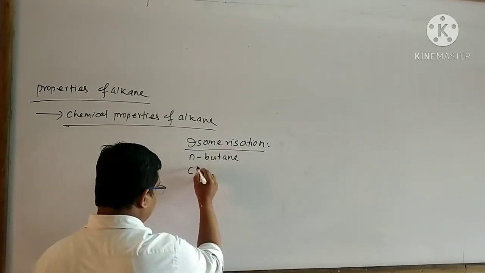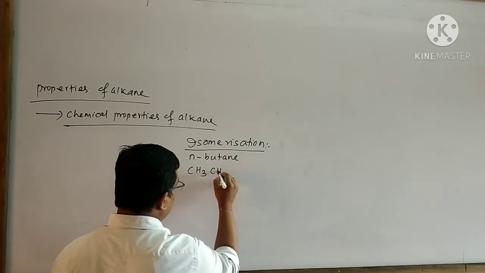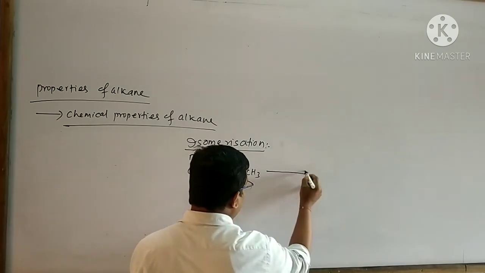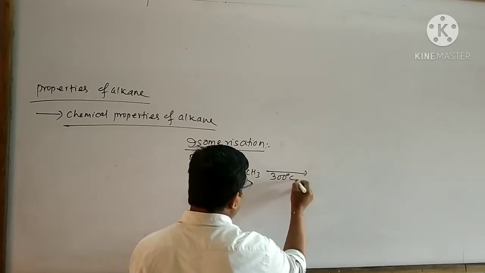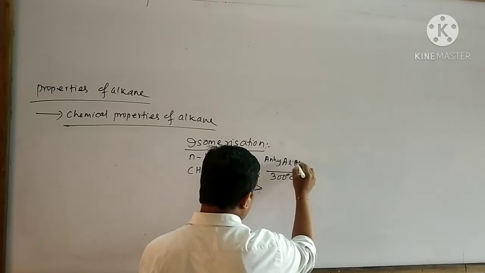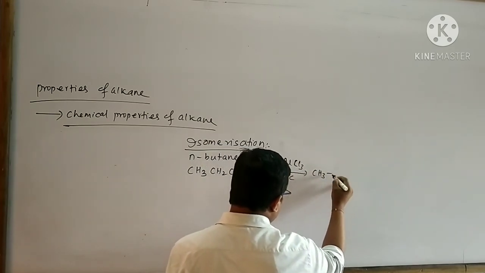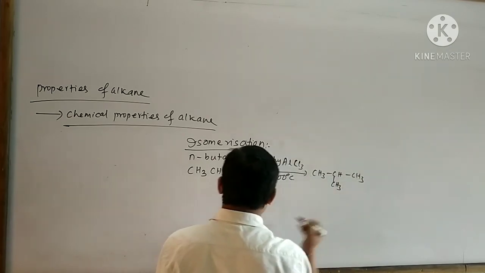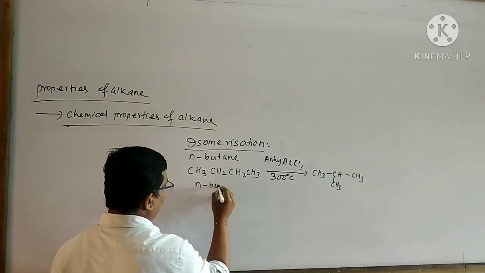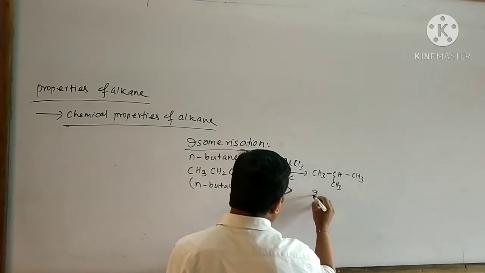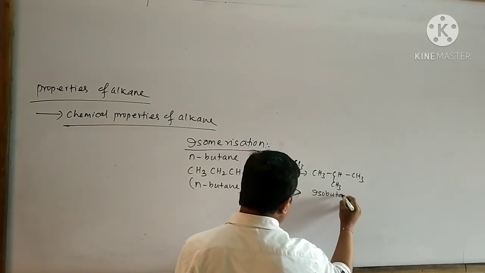I can write the reaction like this: CH3-CH2-CH2-CH3 at 300 degree centigrade in the presence of anhydrous AlCl3, then isobutane is formed. This is said to be n-butane. This is said to be isobutane.